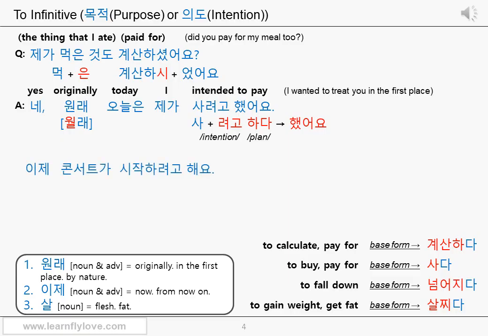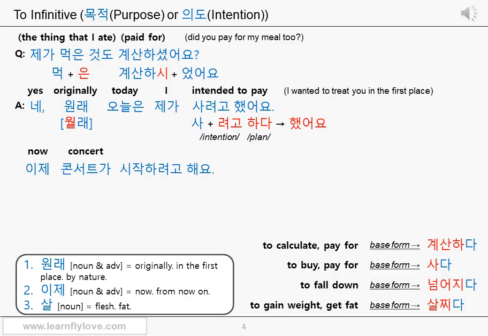Let's see the next sentence. 이제 콘서트가 시작하려고 해요. 이제 means now. It can also mean from now on. 이제 is normally used to separate the past from the current moment and indicate the time starting now. It can be a noun and an adverb at the same time. 콘서트가, 콘서트 is just concert. It's a subject, so the subject particle 가 is added.